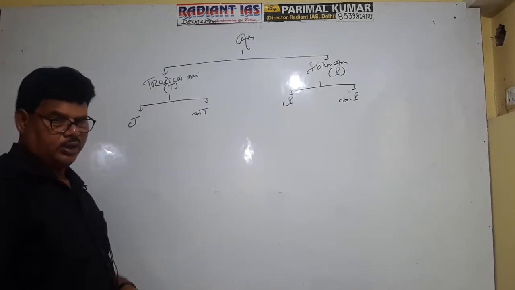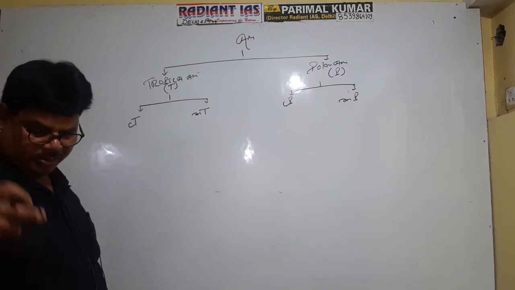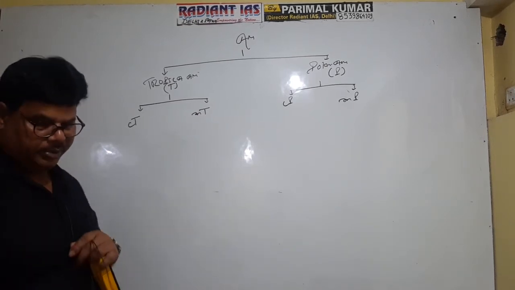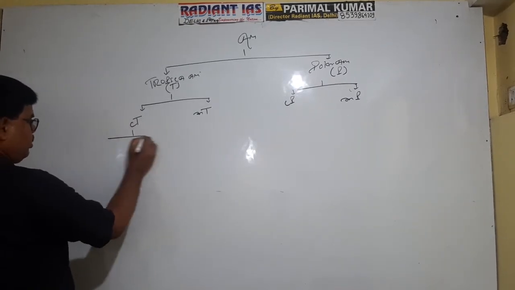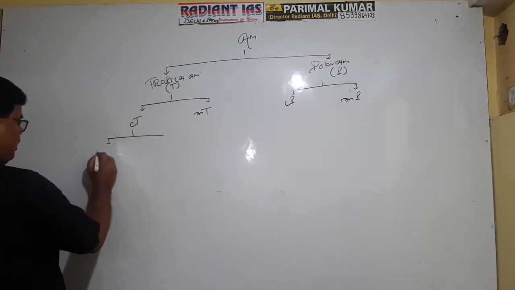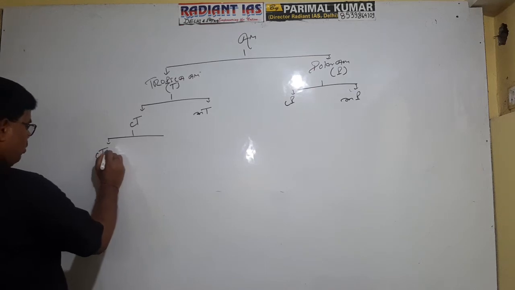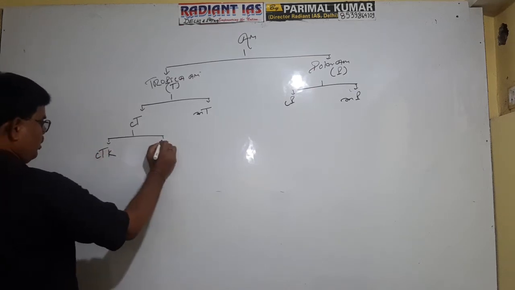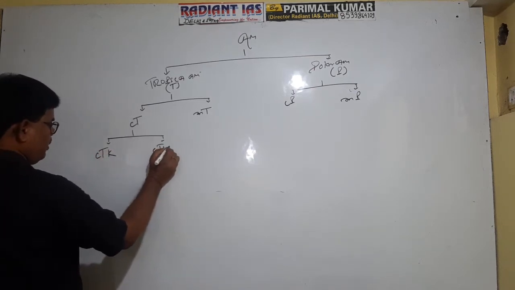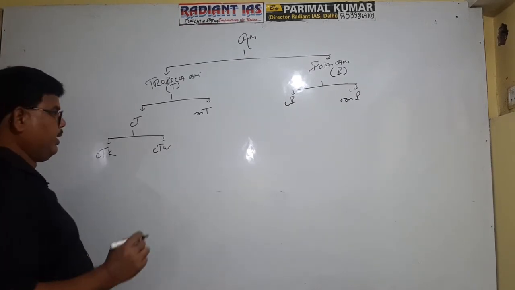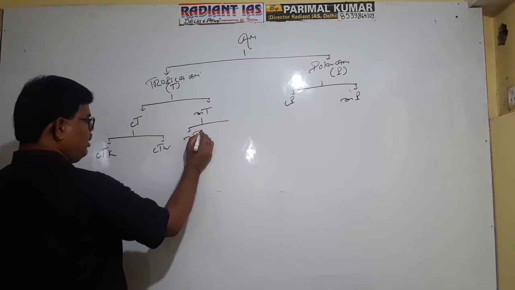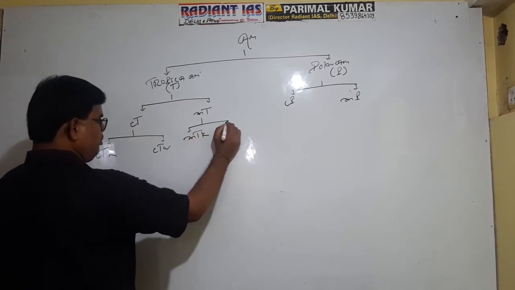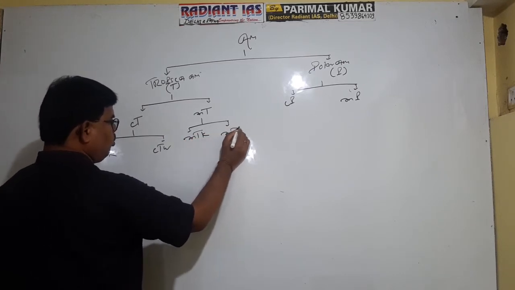Every air mass can be either cold or warm. So actually there are two types of CT, that is continental tropical cold and continental tropical warm. Again, maritime tropical cold and maritime tropical warm.